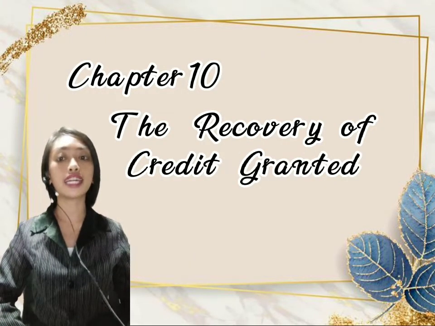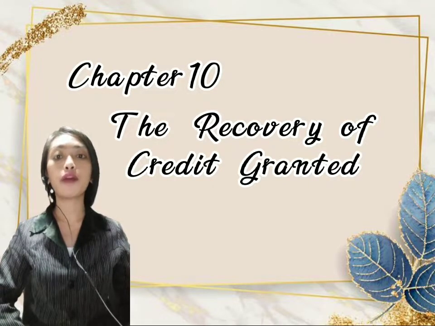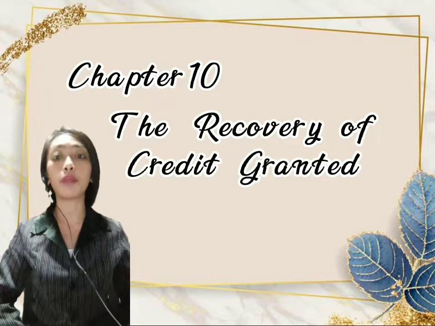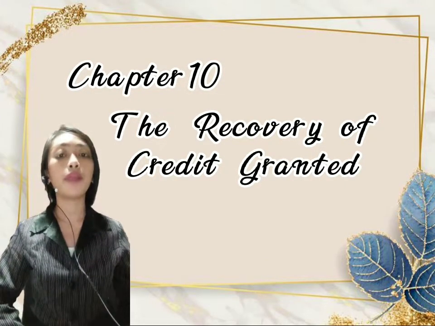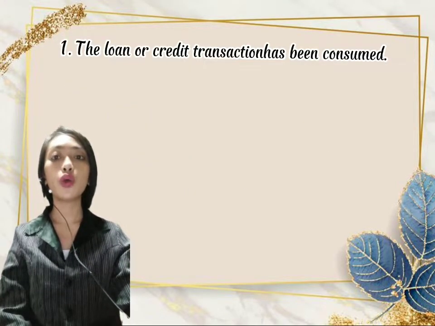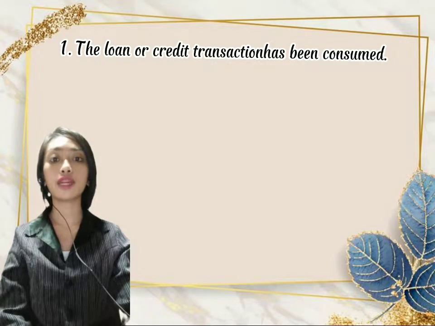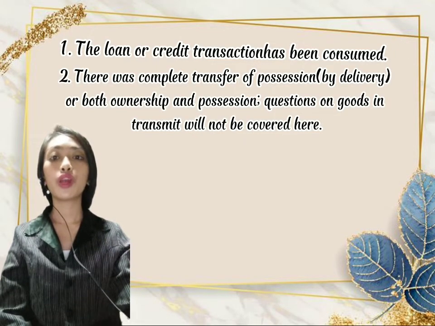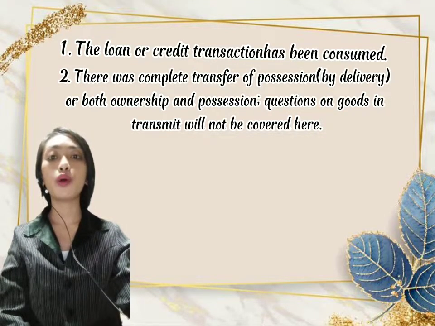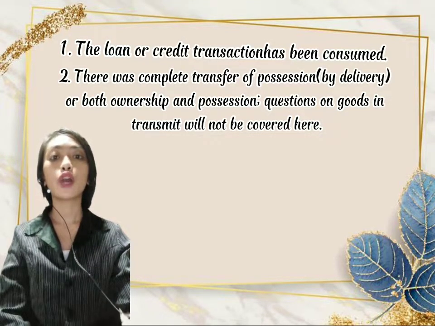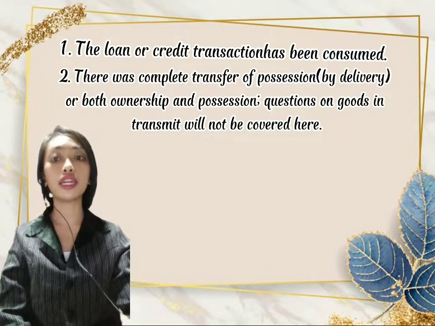This chapter is primarily about the remedies available to a creditor in case of non-payment. It will propose remedies on unpaid debt based on the following. 1. The loan or credit transaction has been consumed. 2. There was complete transfer of possession by delivery, or both ownership and possession. Questions on goods in transit will not be covered here.